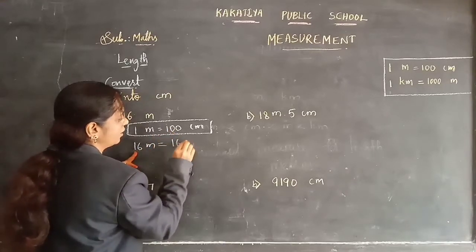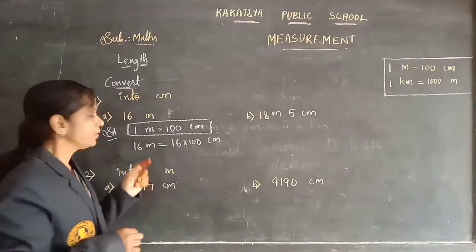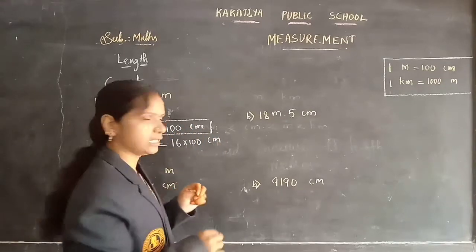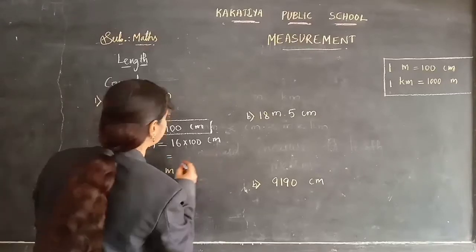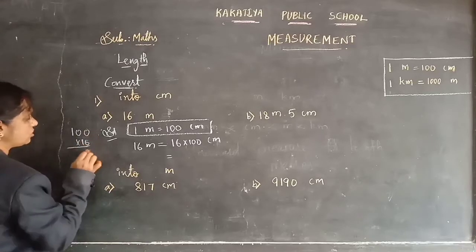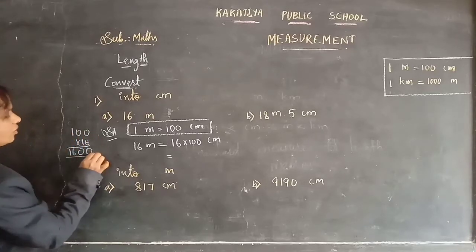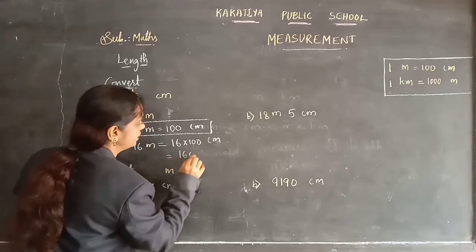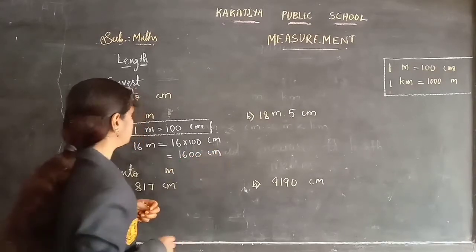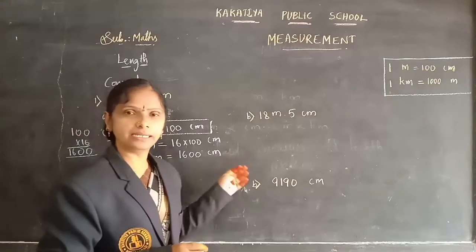So 16 into 100 centimeters. 100 into 16. 16 zeros are 0, 16 zeros are 0, 16 ones are 16. So 1600 centimeters. So 16 meters is equal to 1600 centimeters.